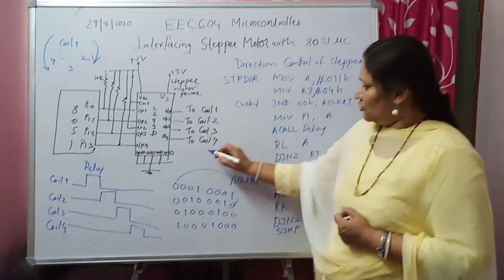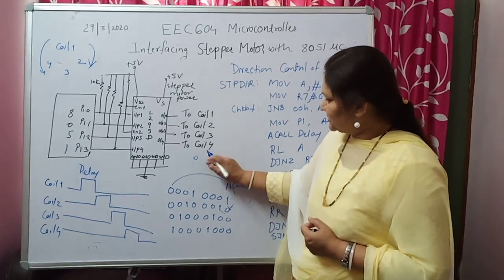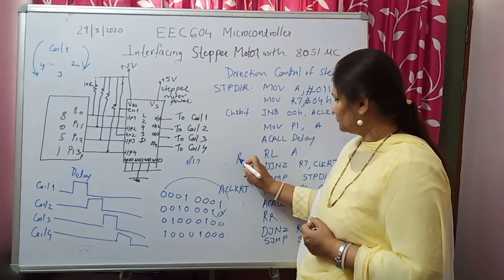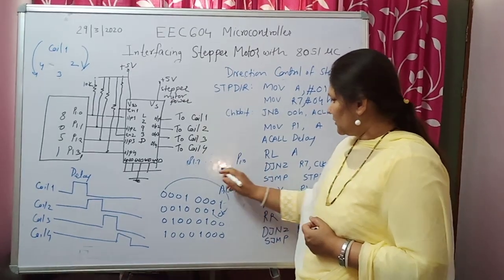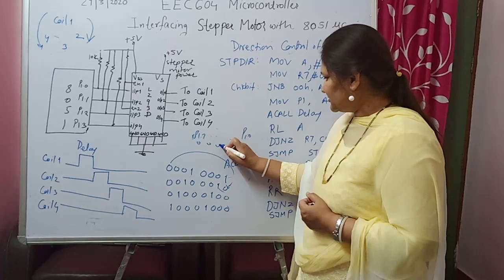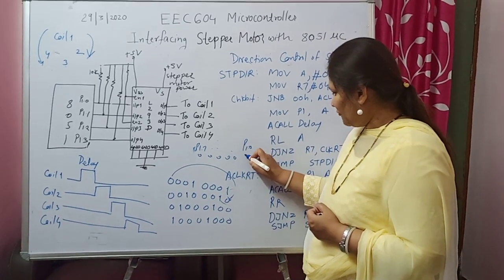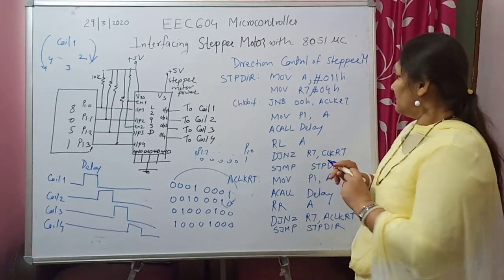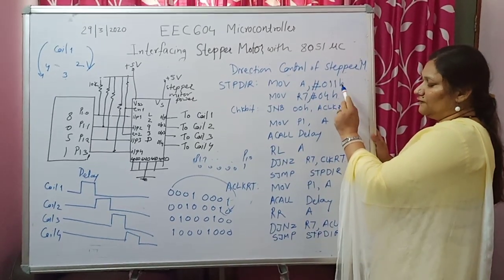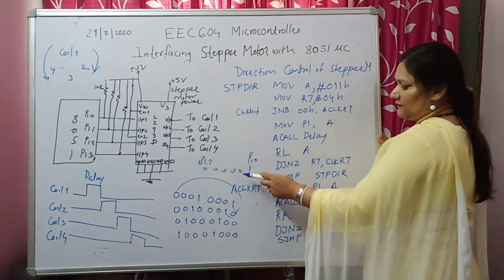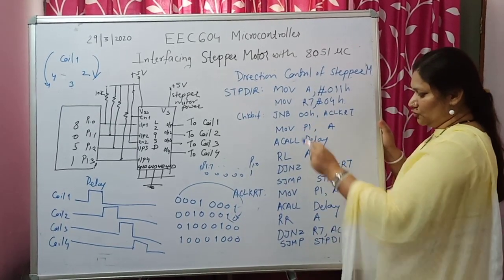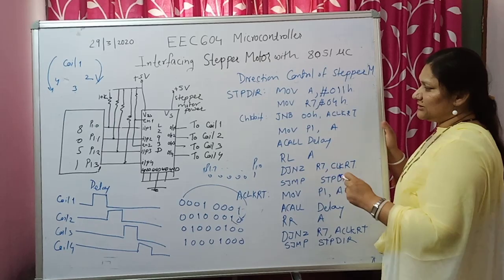So logically all the pins of port 1 should get 0 except port 1.0, which should get 1. But still, instead of taking the count as 0, 1, we have taken the count as 11. Why we have taken 11, you will understand when we go through the program step by step.